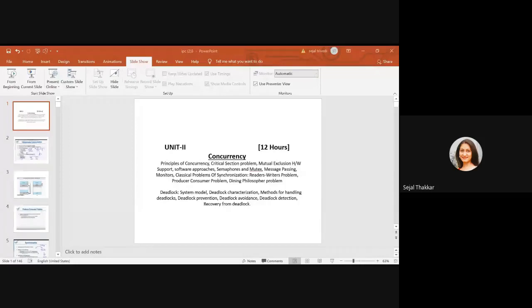There are two models of interprocess communication. The first one is shared memory and the second one is message passing. Now we will understand this with a real-time example. For example, I am alone and cooking for two people, so I don't need to communicate with anyone. I'm able to do that work alone. But now suppose I want to cook food for 50 people. It is not possible for me to do everything alone. I need to coordinate with the people, right?